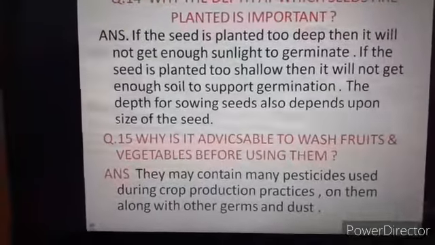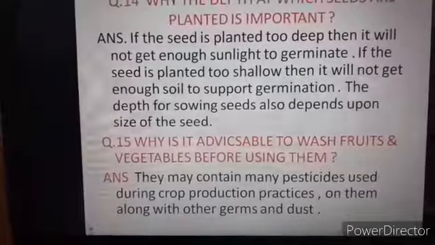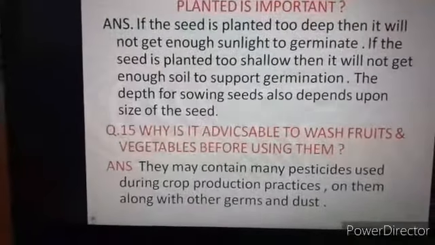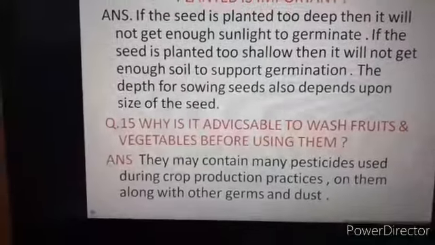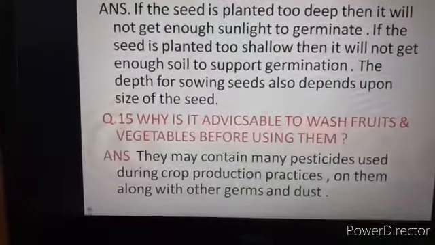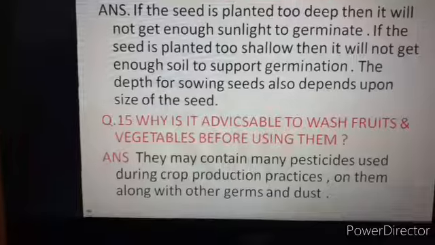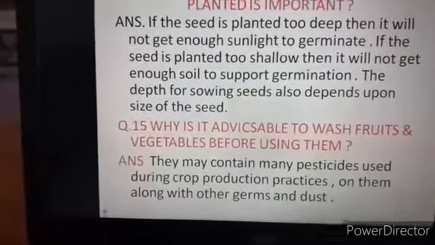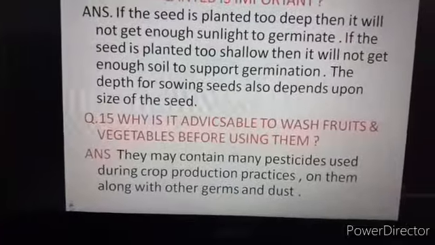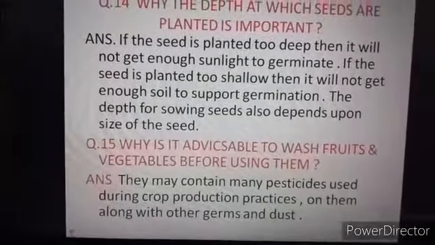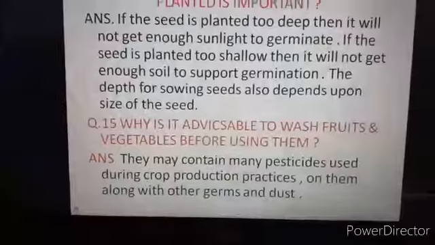So they are present on the surface of the vegetables or fruits. Sometimes germs, dust particles, insects or pests are also present on them. So that's why it is advisable to wash vegetables and fruits before using them.